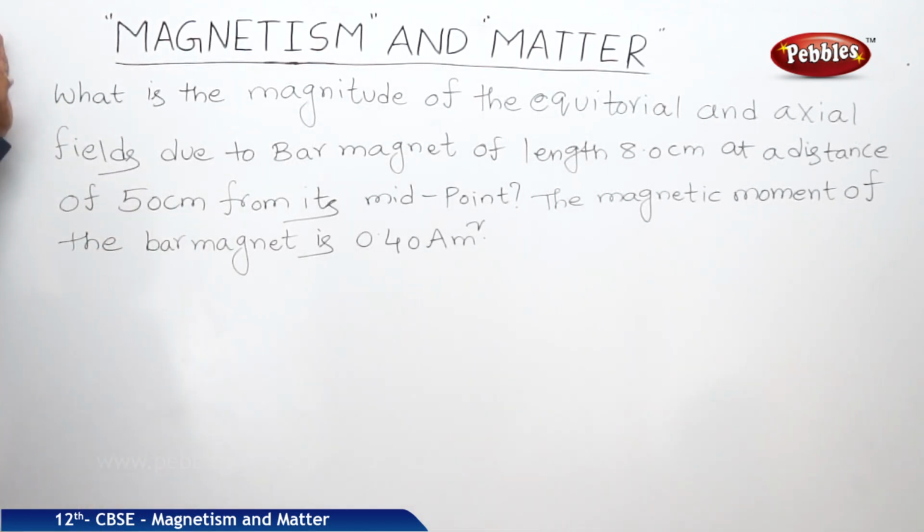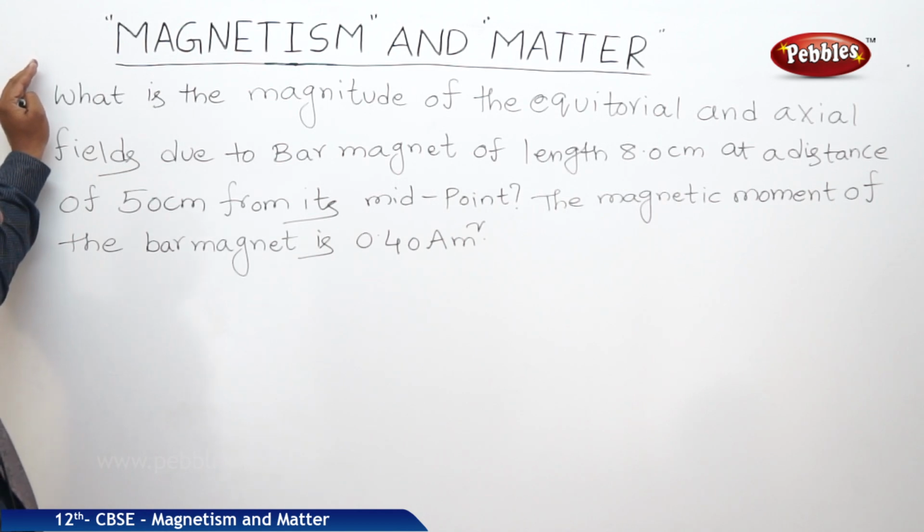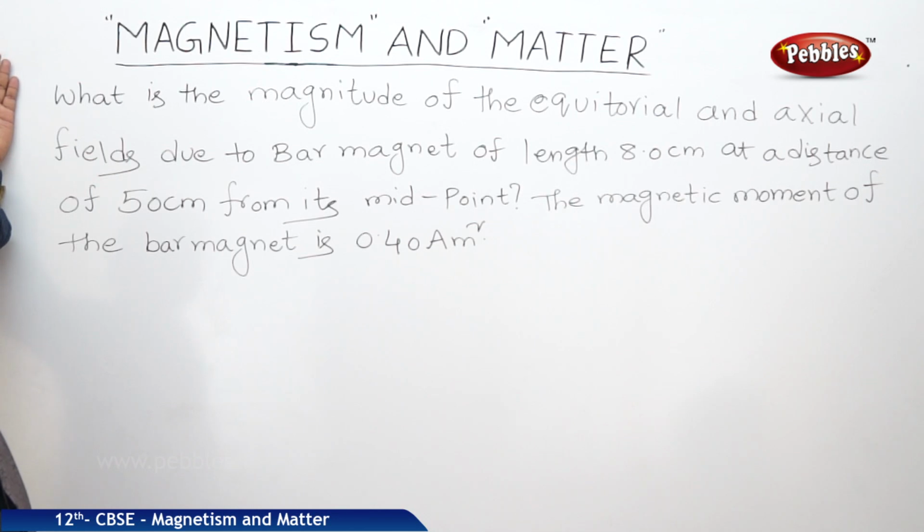This is the problem which is related to the magnetic field due to the dipole at equatorial and axial line points. What is the magnitude of the equatorial and axial fields due to a bar magnet of length 8 cm at a distance of 50 cm from its midpoint? So the magnetic moment of the bar magnet is 0.40 A m square.